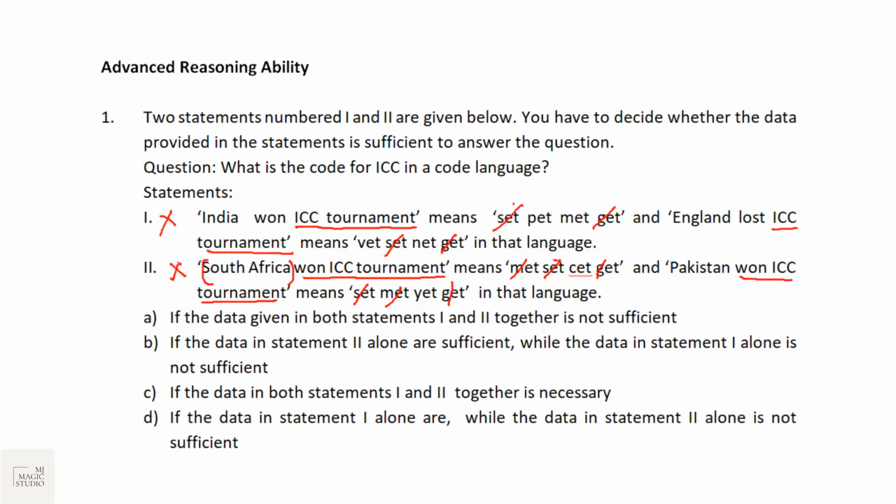If we combine both, we can get the code for won, but not for ICC, isn't it? So data in statement 1 and statement 2 together is also not sufficient to answer it. So what we would be selecting: data given in both statements together is not sufficient. Option A should be the pick.